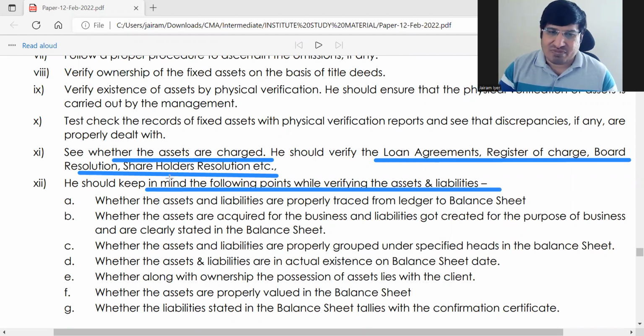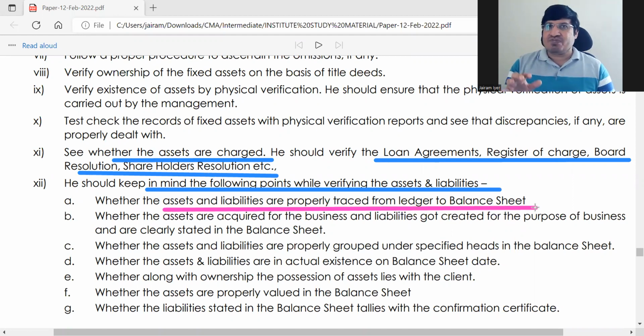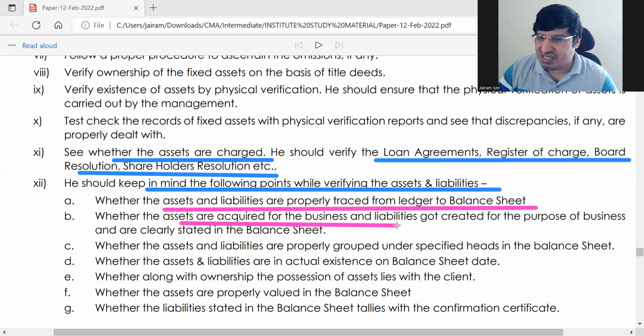Lastly, remember these points: whether assets and liabilities are properly traced from ledger to balance sheet. They are purchased, recorded in the ledger, and the same amount is properly moving to the balance sheet. Assets are acquired for the business and liabilities created for the purpose of business.